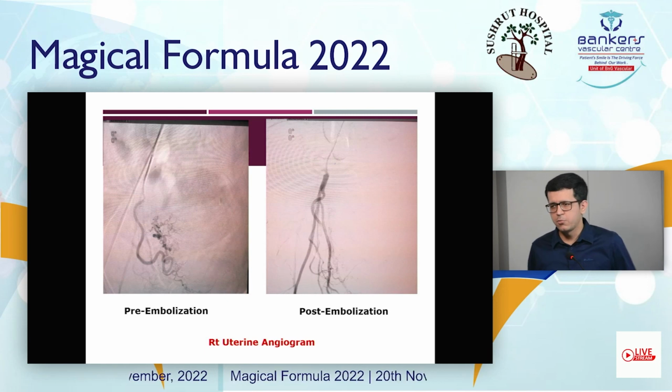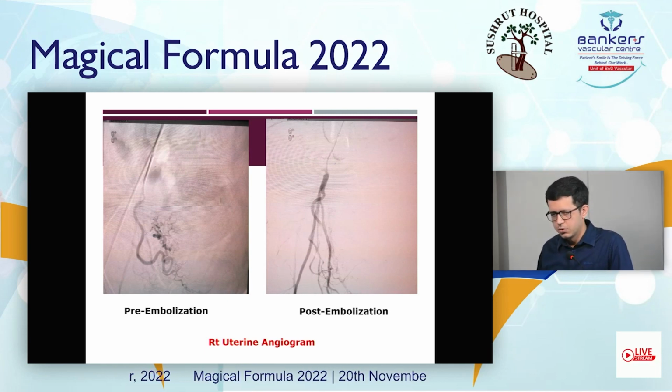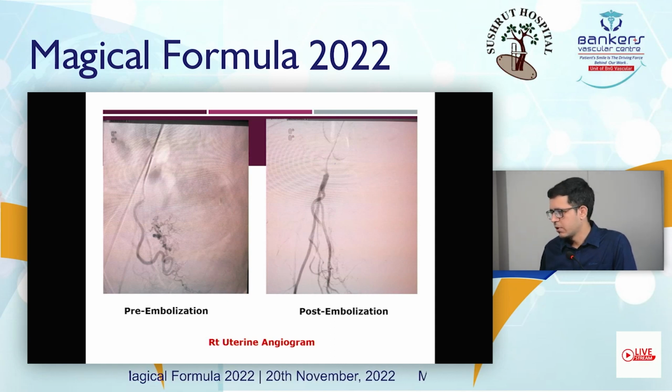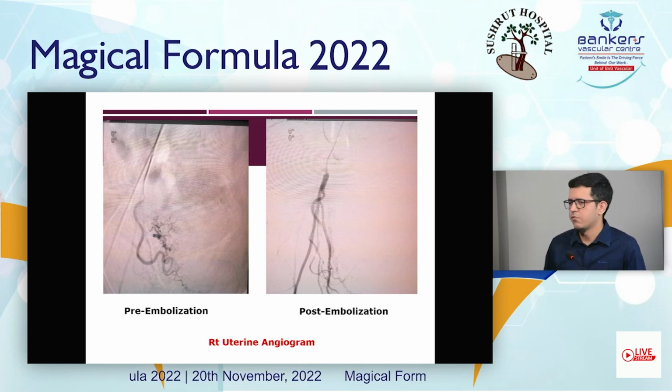So uterine fibroid embolization is a very useful technique. It is less invasive with a lesser recovery time, and so patients can start their routine activities within a few days as compared to hysterectomy.